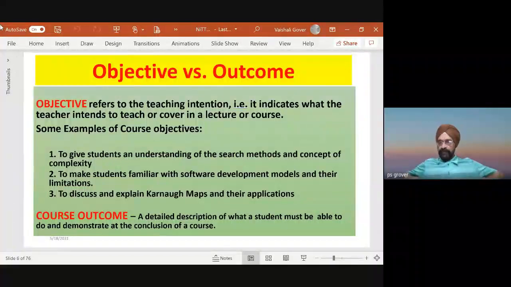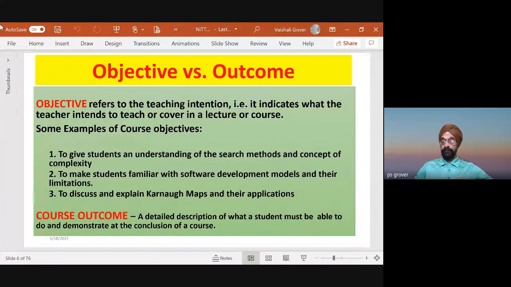Now, you have been familiar with the objective of a lecture. But here the important thing is outcome. Objective and outcome are different concepts. They have different significance in the outcome-based education framework.